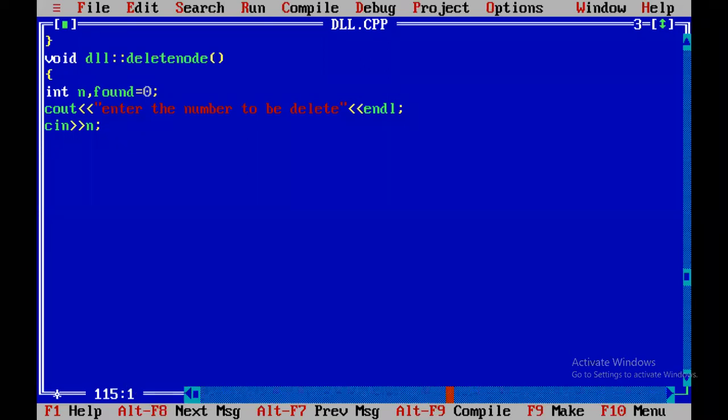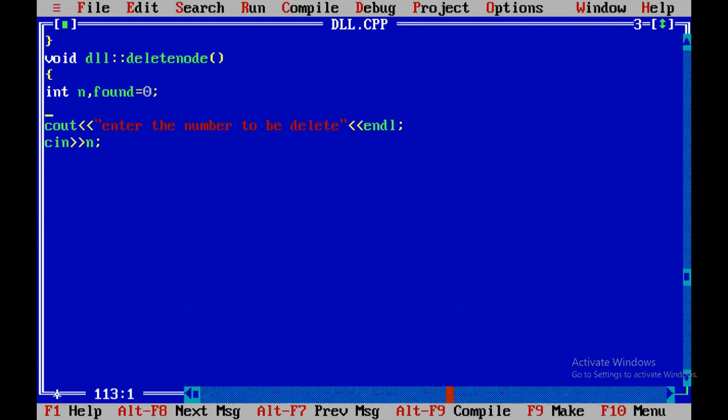If n equal to 5, you have to delete 5. If n equal to 6, delete 6. If n equal to 10, you have to delete 10. So first you have to search whether the number is in the list or not. For this we need one more variable called node star previous.